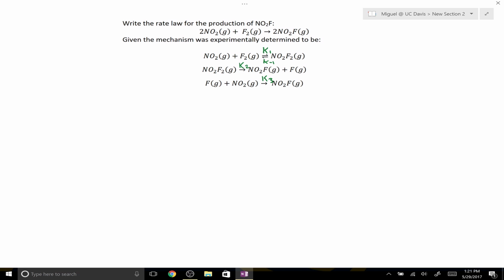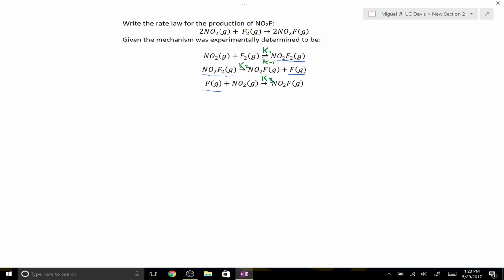This states that the concentration of the reactive intermediates remains relatively constant throughout most of the reaction. Due to the steady state approximation, we need to make a few equations to satisfy the assumption. Something to notice in this problem is that we have two reactive intermediates. Our first reactive intermediate is NO2F2, and you know that's a reactive intermediate because you see it both being created in step 1 and consumed in step 2. And then you also have a reactive intermediate with this monatomic fluorine, which is both created and consumed in the reaction mechanism.